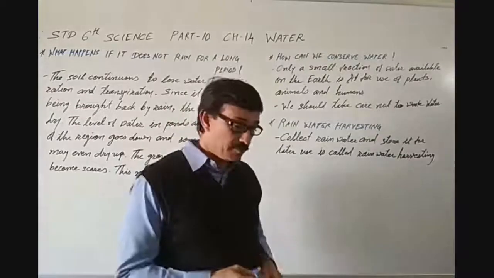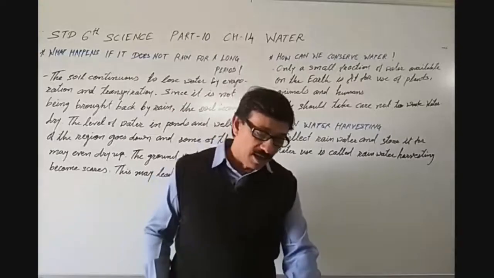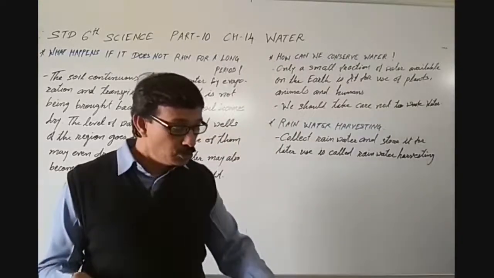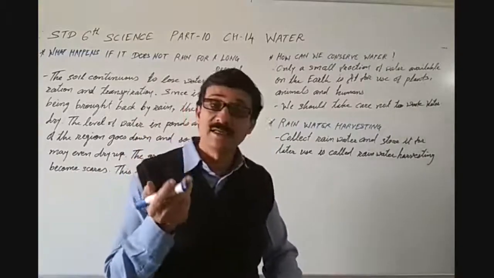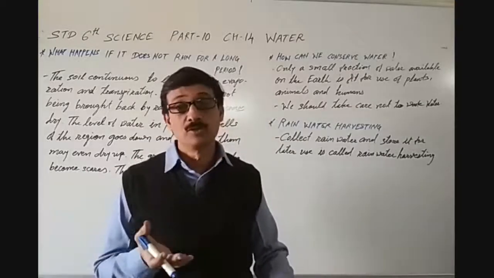Only a small fraction of water available on the earth is fit for use by plants, animals, and humans. That is true.